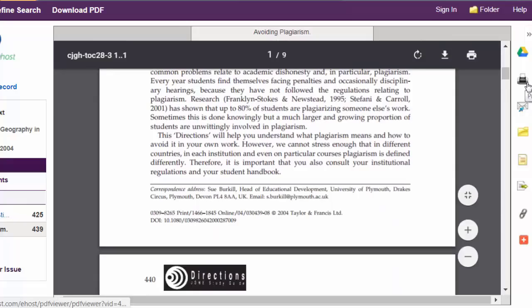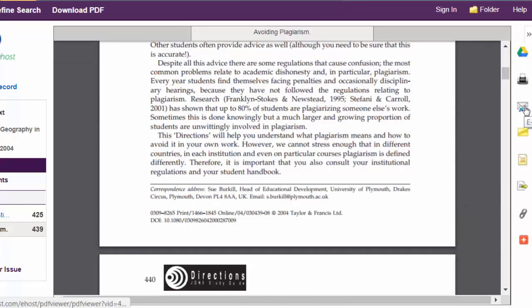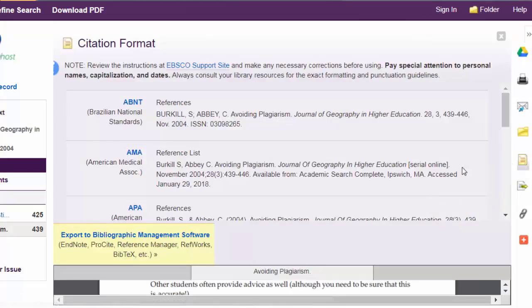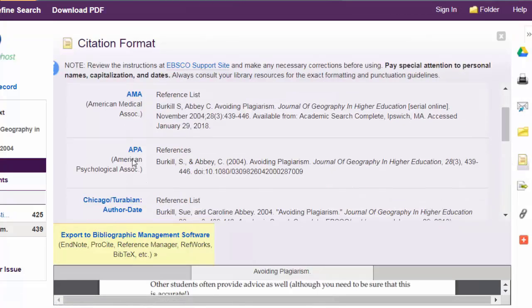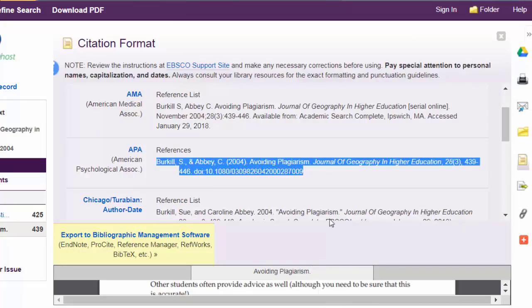You just scroll down. If you want to, you can come over here to the right and use these tools. You can email it to yourself. And to get the APA citation, you'd come right down here and this new box opens up and here's the APA citation. So all you need to do is cut and paste that right into your reference page and you're all set.